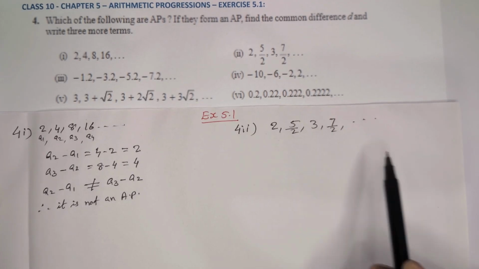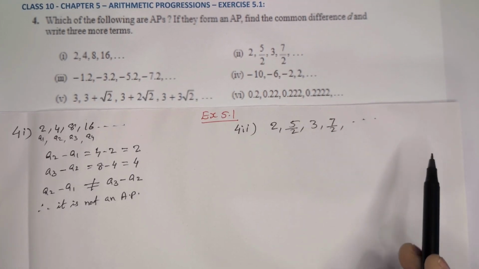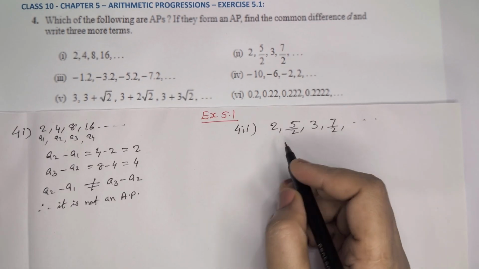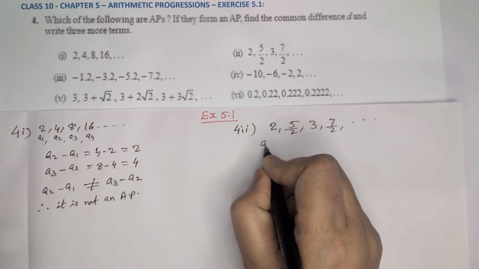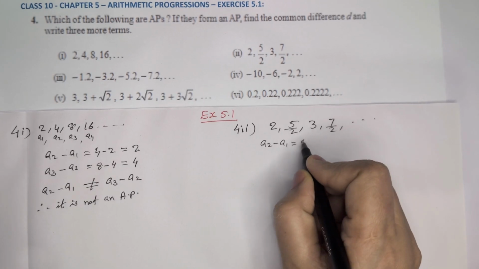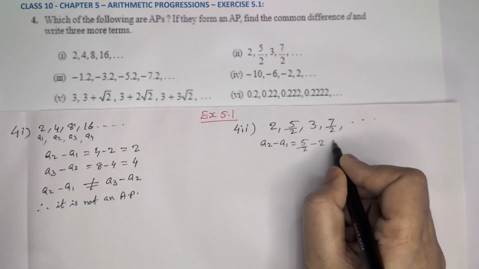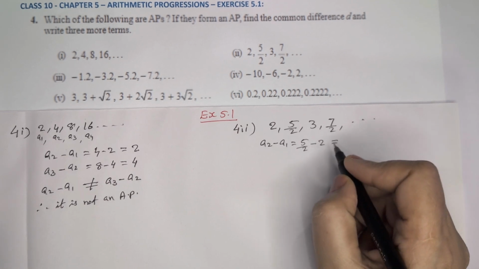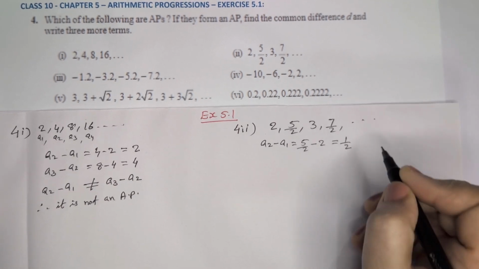Second one, 2, 5 by 2, 3, 7 by 2, etc. So we can check the difference. Second term minus first one. a2 minus a1, which is equal to 5 by 2 minus 2. When we are taking 2 as the LCM, 4. So 5 minus 4 by 2, that means 1 by 2.